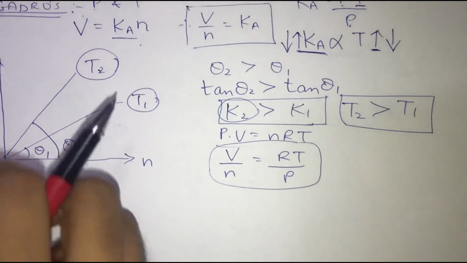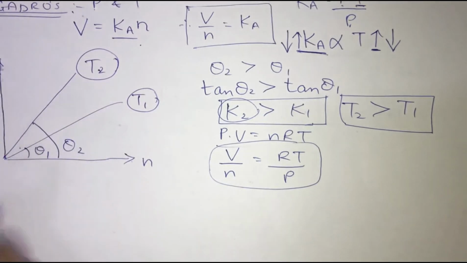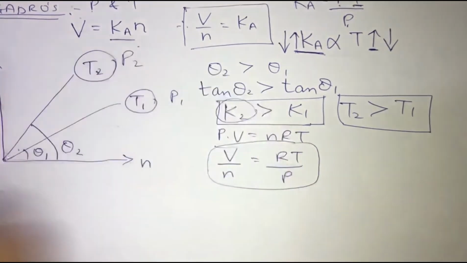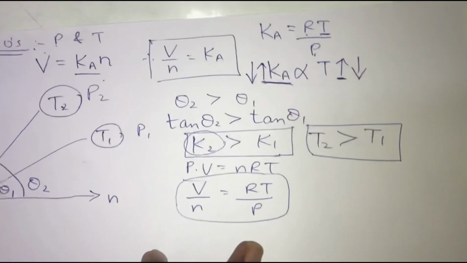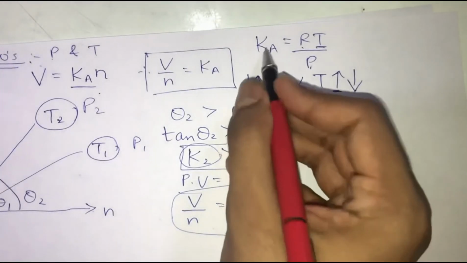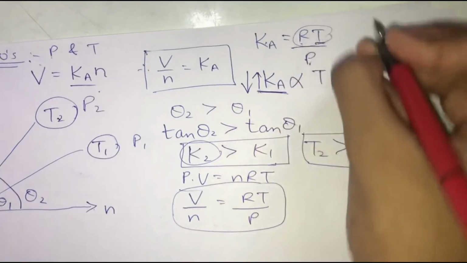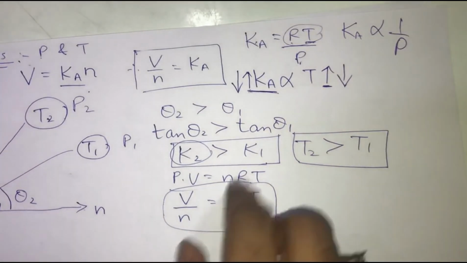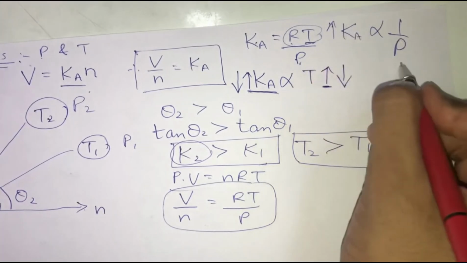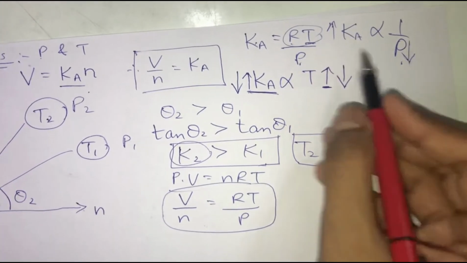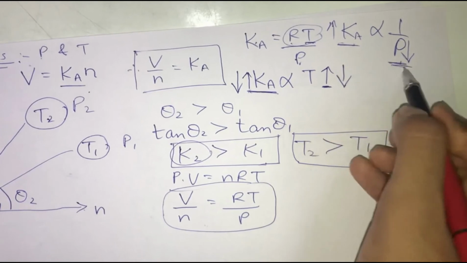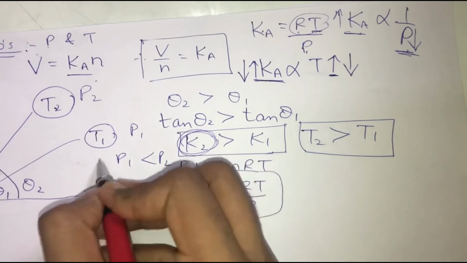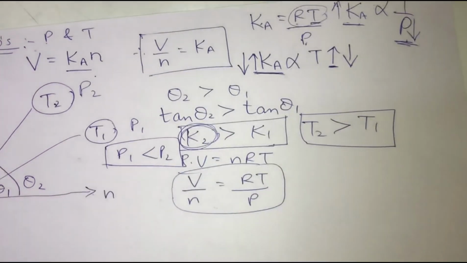Now suppose instead of changing temperature, they ask you about P1 and P2. So what are you going to do over here? Now you have to find the relationship between K and P. These two parameters are constant, so you will get to know that Ka is inversely proportional to P. That is, if we increase the slope, the pressure is going to decrease. So greater the slope, less will be the pressure. I hope this is clear for you.